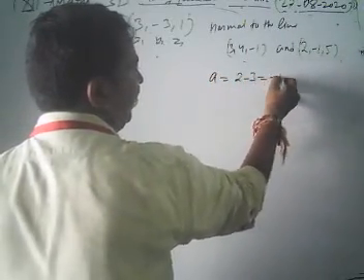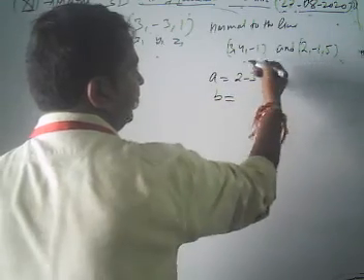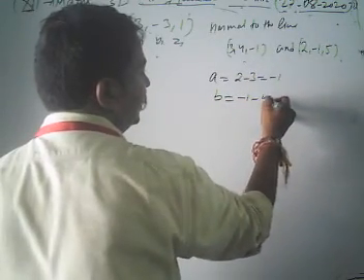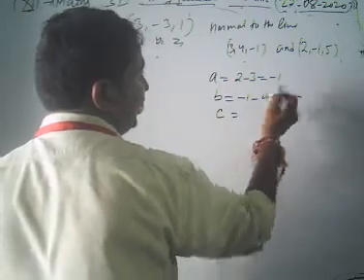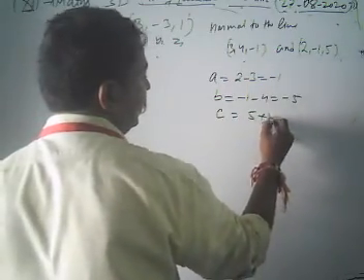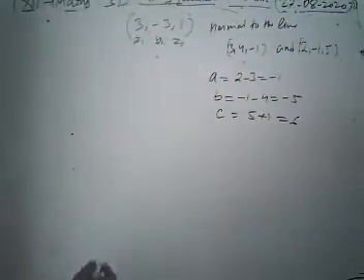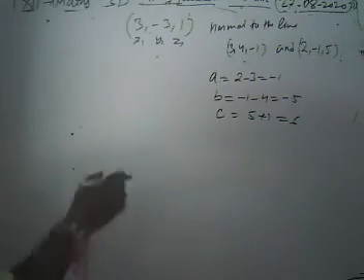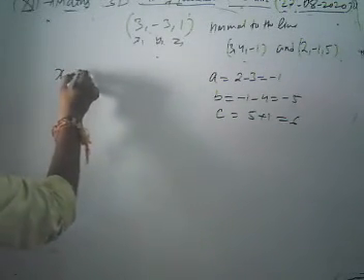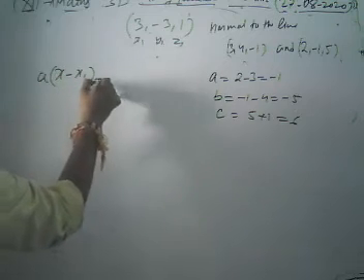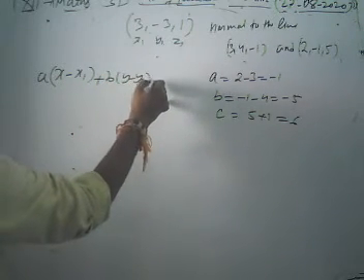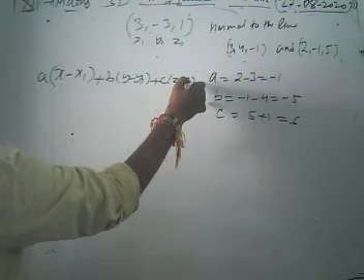What is our A? 2 minus 3, minus 1. What is our B? Minus 1 minus 4, minus 5. What is our C? 5 minus minus 1, that is 6. Now what is the formula? When the equation of plane passes through x1, y1, z1, it is A(x minus x1) plus B(y minus y1) plus C(z minus z1) equal to 0.